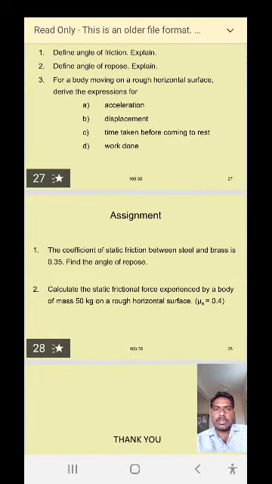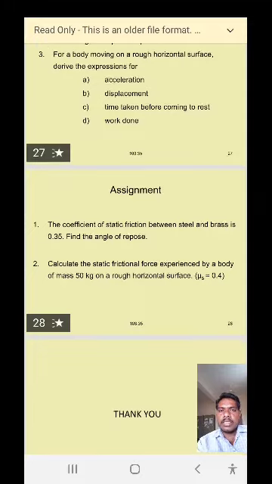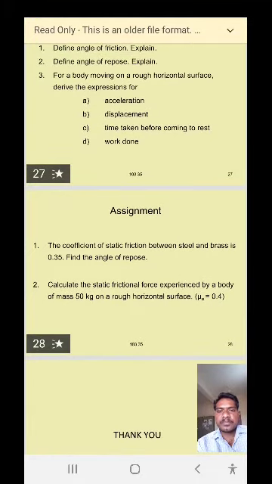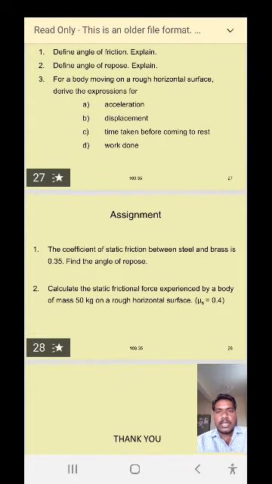The third question, question number 3: for a body moving on a rough horizontal surface, derive the expressions for (a) the acceleration, (b) the displacement, (c) the time taken before coming to rest, and (d) the work done. This is the most frequently asked question from today's topic. This is the essay question from today's class.